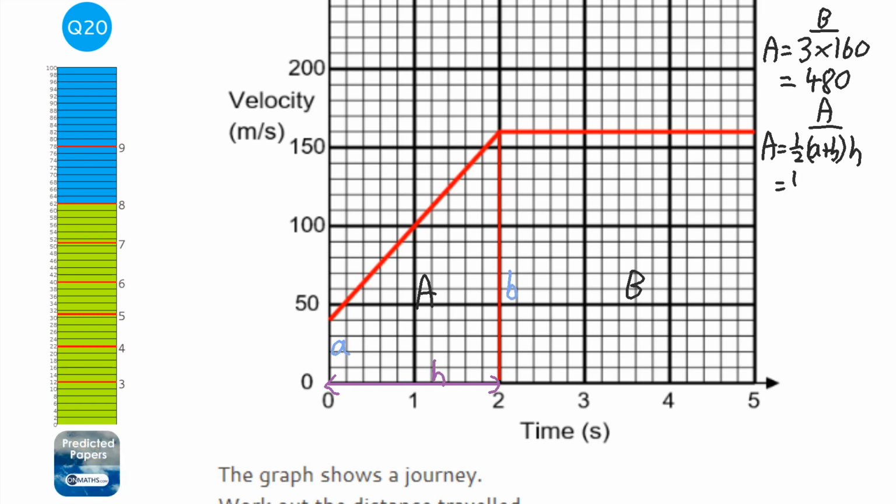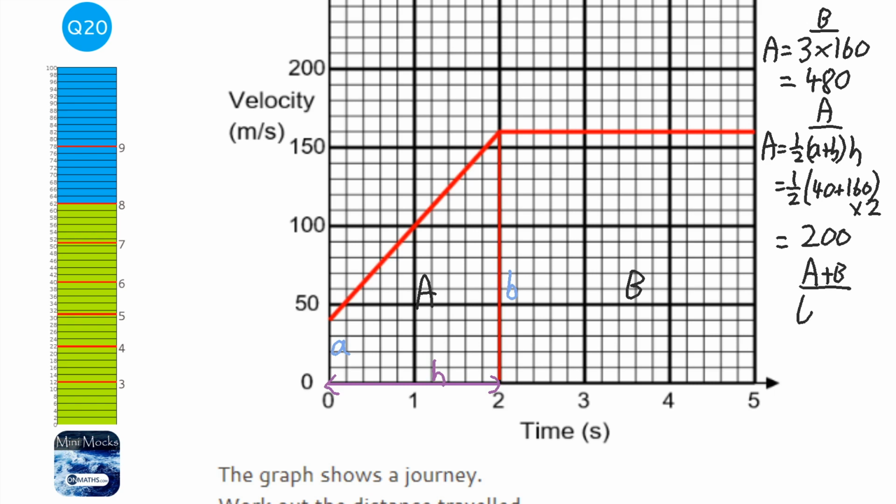So it's going to be half times (A plus B), so that's 40 plus 160, and then times H, which is 2. You can see the half and the times 2 cancel each other out, so it's 40 plus 160, which is 200.